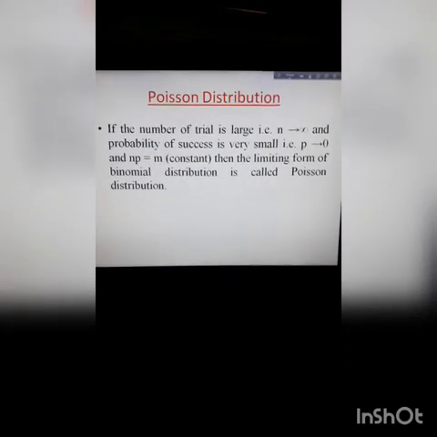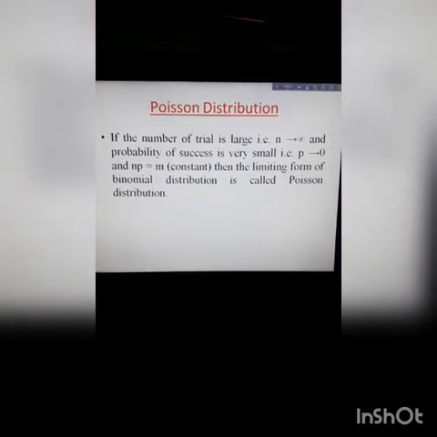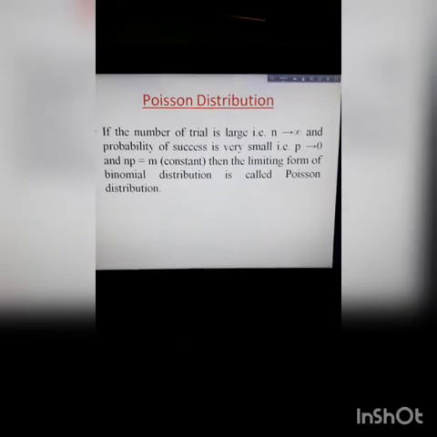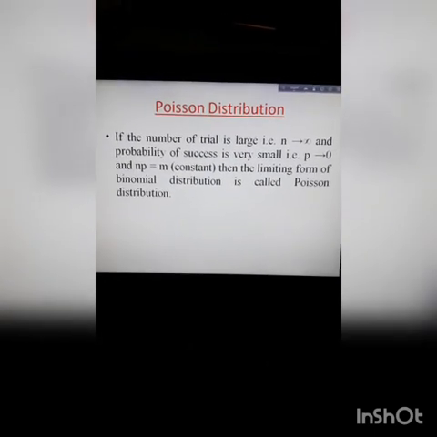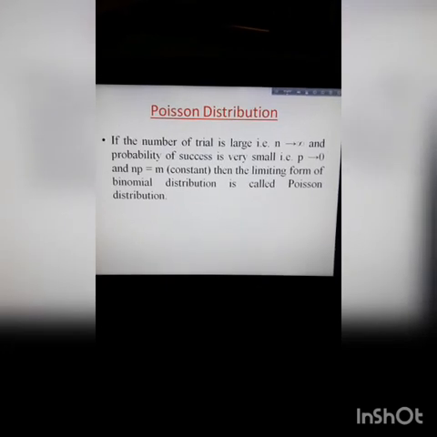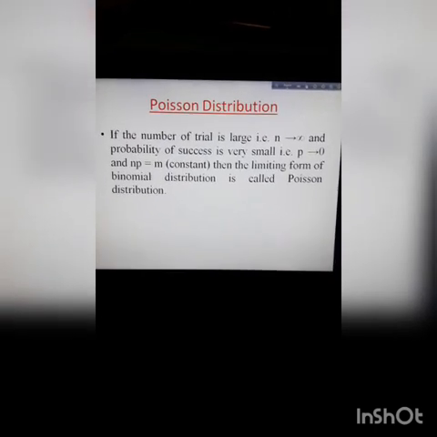So what is Poisson distribution? Poisson distribution is actually nothing but the limiting form of binomial distribution. So what is the limit?